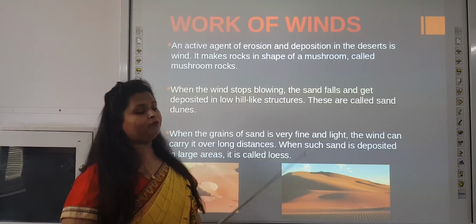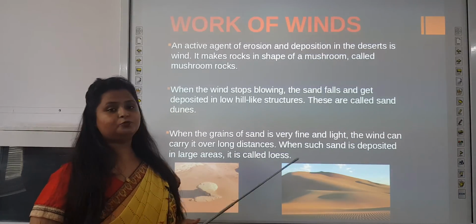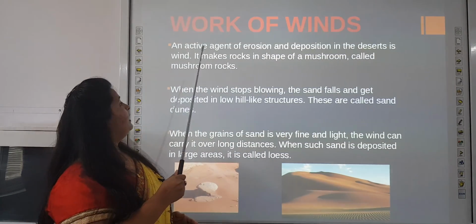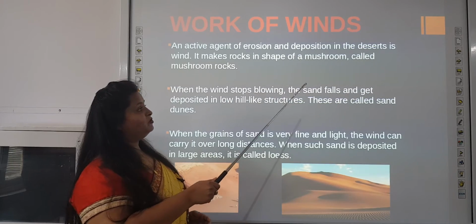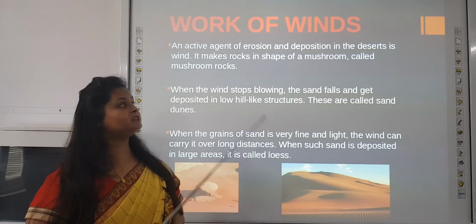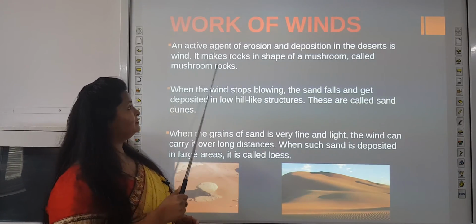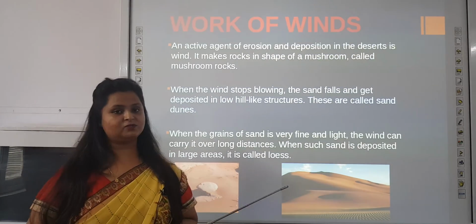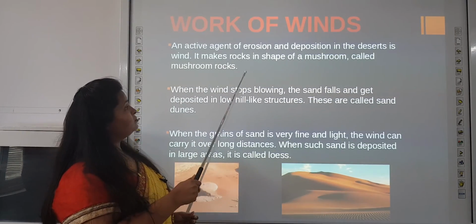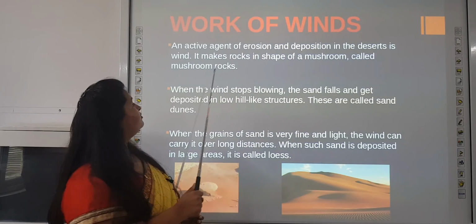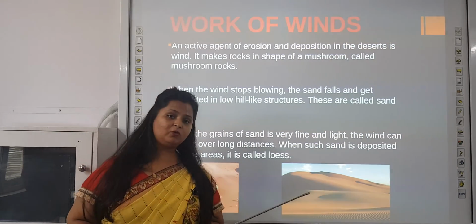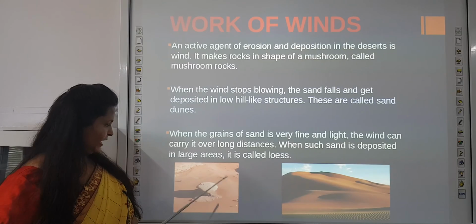Next, work of wind. Now how does wind work in deserts? An active agent of erosion and deposition in the desert is wind. This is the only agent in the desert through which erosion and deposition takes place. It makes rocks in the shape of a mushroom called mushroom rocks. Now how are mushroom rocks formed? You can see this diagram.